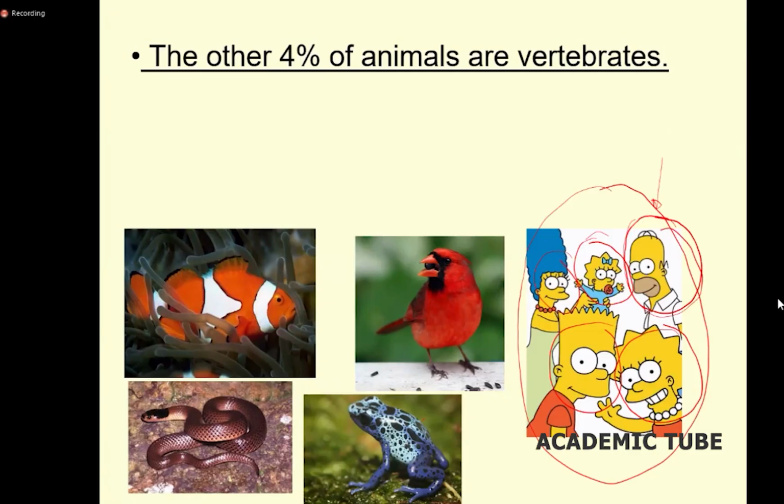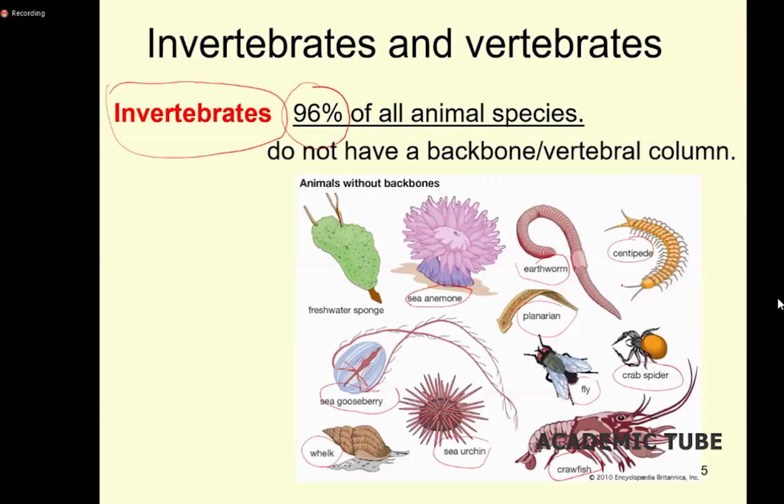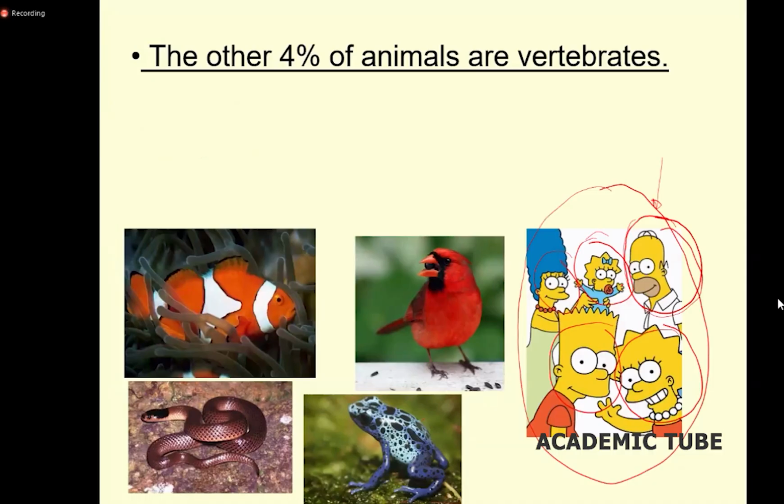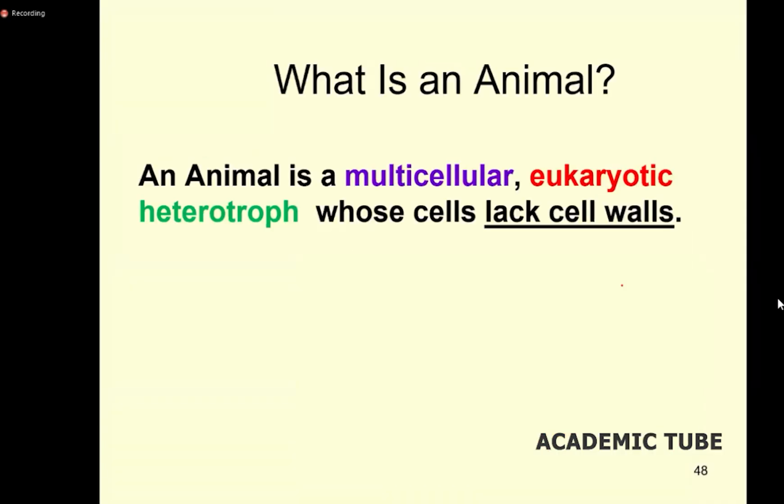So if we take the diversity, invertebrate diversity is vast compared to the diversity of vertebrates. So if we now consider what an animal is, we can consider that they are multicellular, eukaryotic, heterotrophic individuals whose cells lack cell walls.